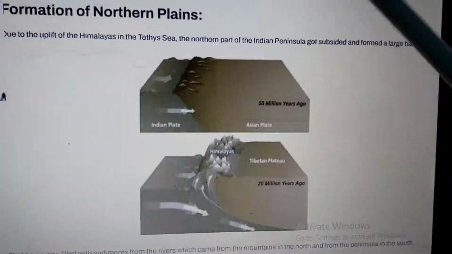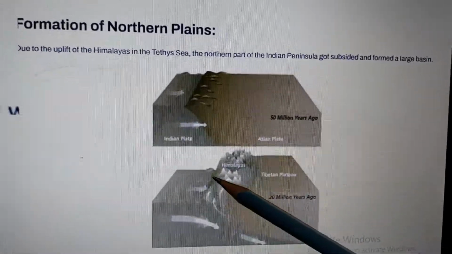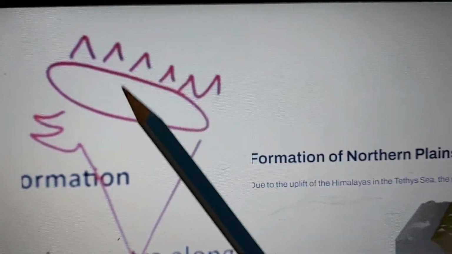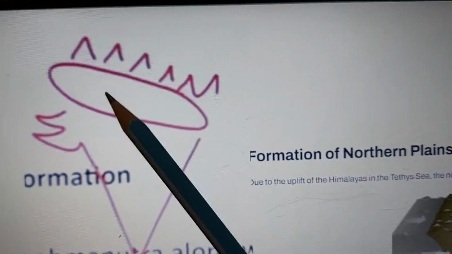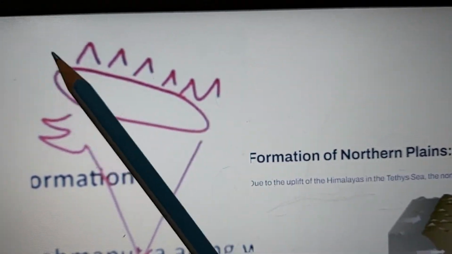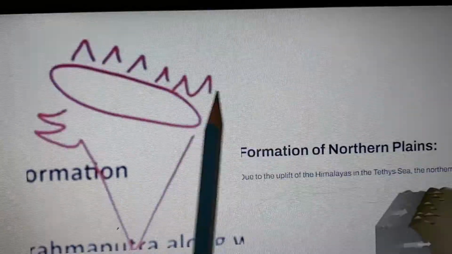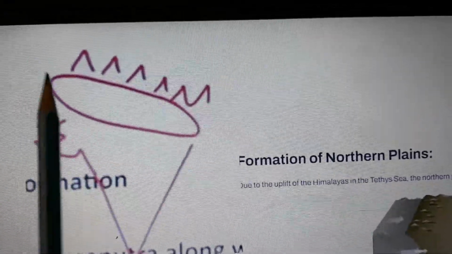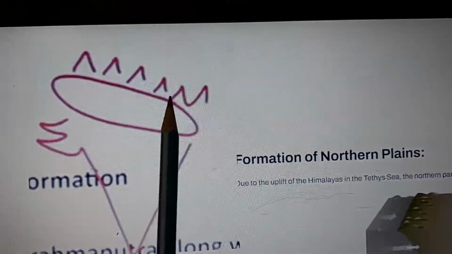Like we have a head and foot, at the bottom of these mountains a depression was formed. I've shown you here the Himalayas, and at the foothill a depression was formed. Then when the rivers came down from these mountains, they brought silt, sand and soil, and over millions of years they deposited it in this depression and formed a plain land. That led to the formation of the northern plains.